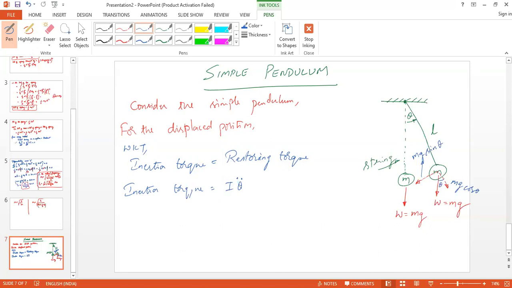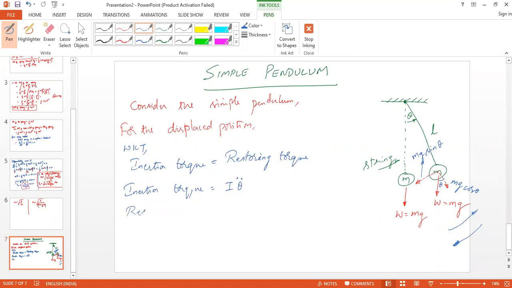Sometimes we use I, sometimes J, sometimes I naught. Everything refers to mass moment of inertia. If the inertia torque is in this direction, then we will have the restoring torque in the opposite direction, right? Any doubt?